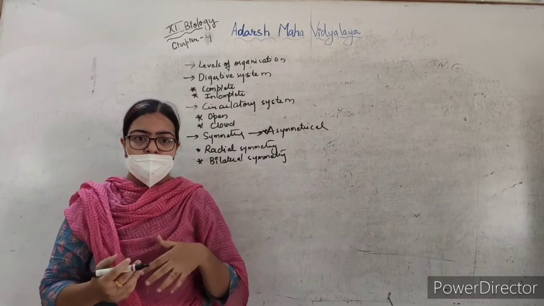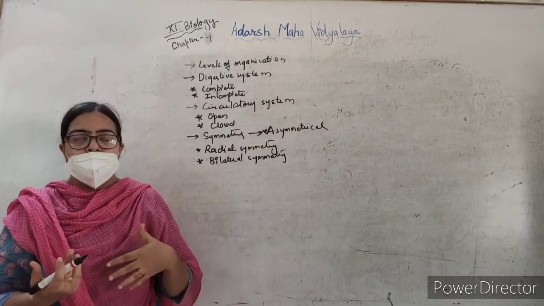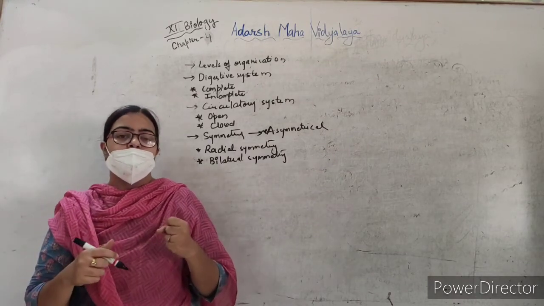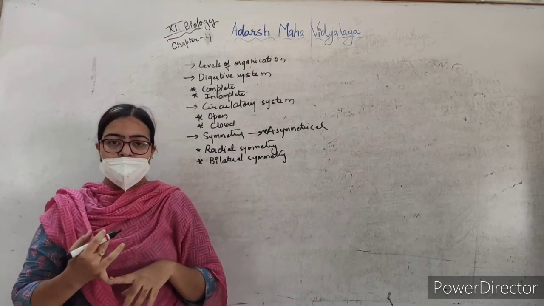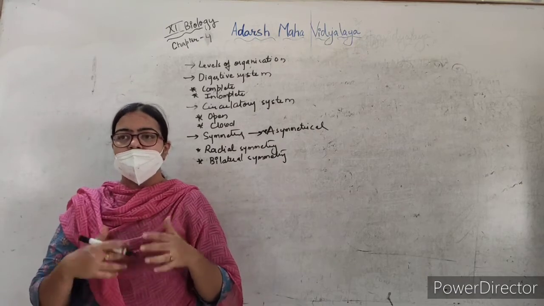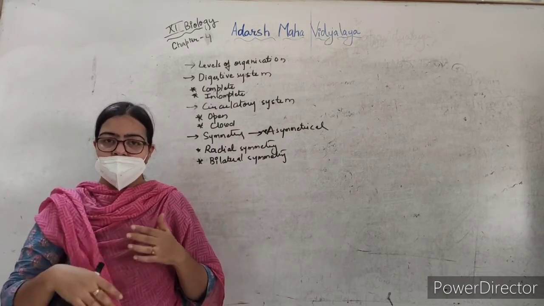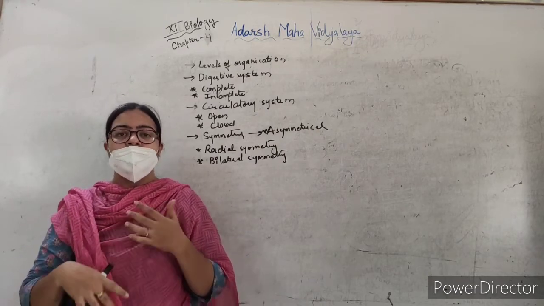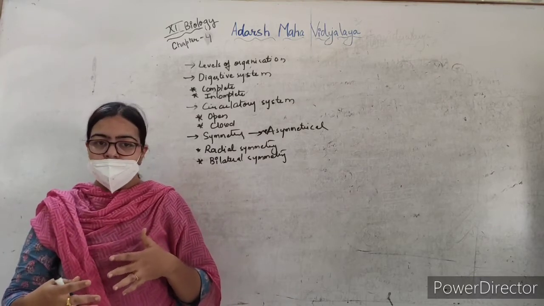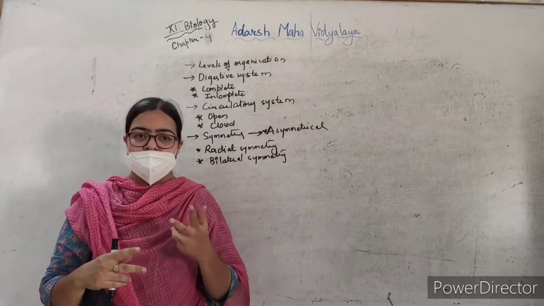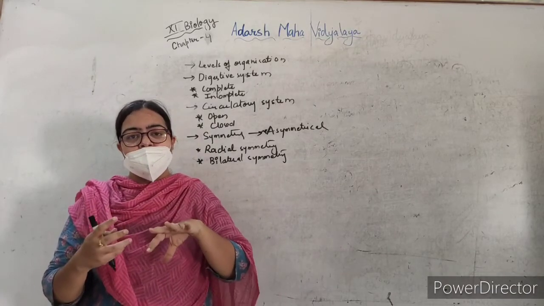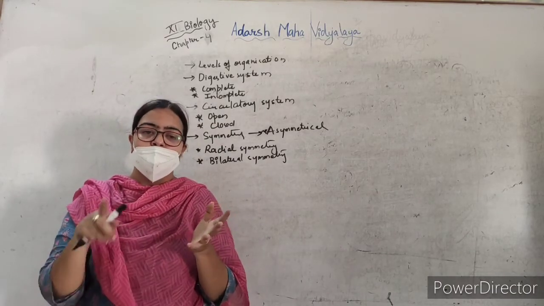Now, there are certain terms like the blast layers, that is ectoderm, endoderm. When the organism is differentiating, it forms different blast layers. Certain organisms will have only two blast layers and an undifferentiated mesoglea layer, the middle layer.